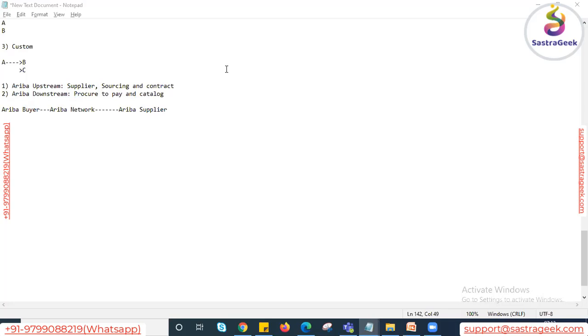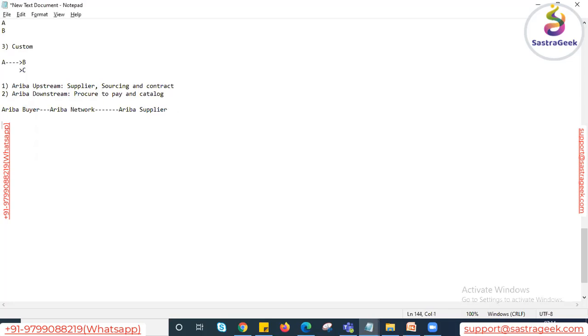Basically, for program planning, we have a separate license called supply chain collaboration. SNC is not part of this agreement. Instead of SNC, Ariba has introduced supply chain collaboration, SCC.